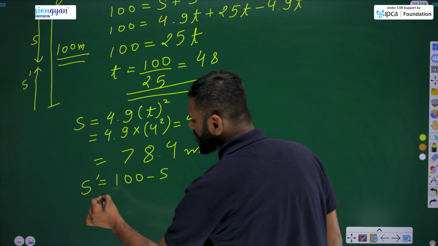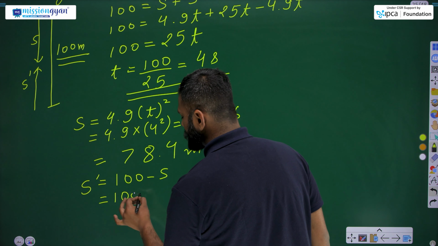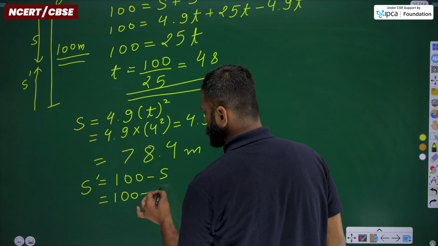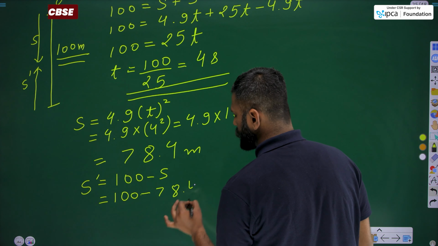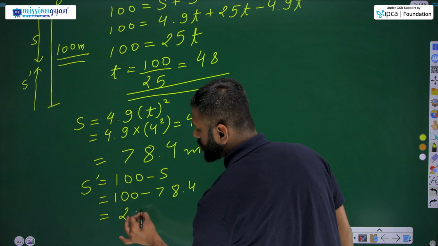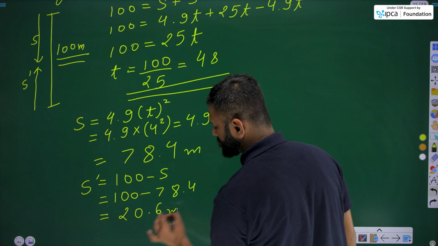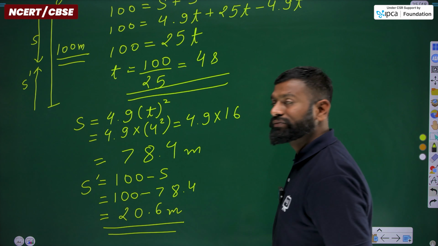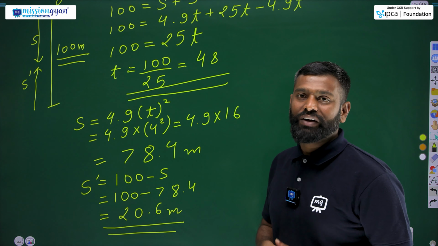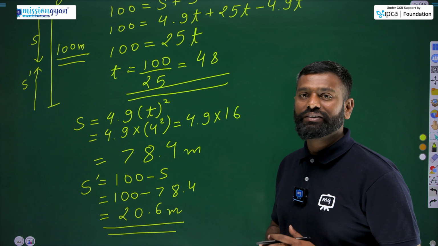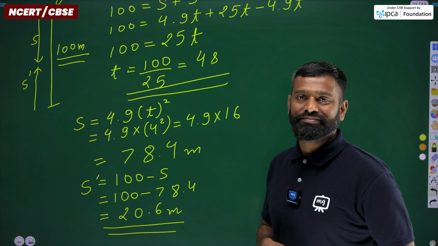Okay, now by solving it, 100 minus 78.4 will give you 20.6 meter. That will be the height from the downstairs. Okay, let's find the value. Let's check whether we have done the correct answer or not.